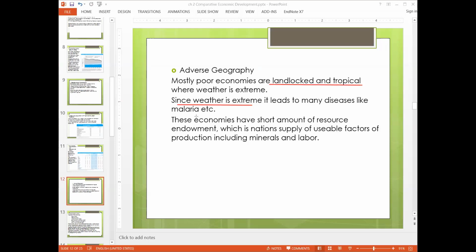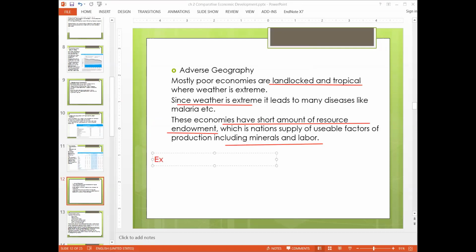Whenever there is a huge shift in weathers, there are a few diseases that grow in that, like malaria or cold, fever. These economies have a short amount of resource endowment, so they don't have any natural resources like Africa, or even if they have, they don't have the ability to extract them, like minerals and labor. So what is the problem if they have extreme weather?